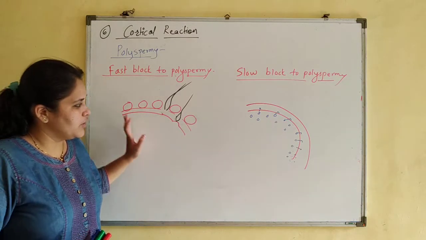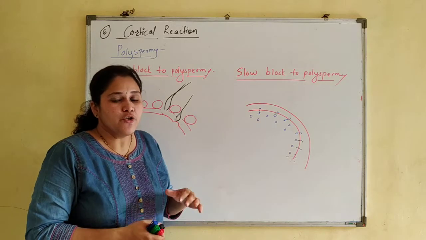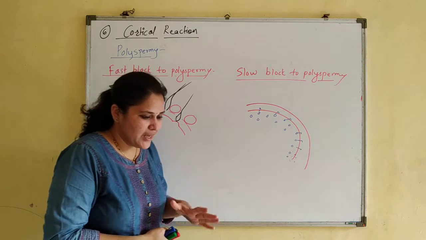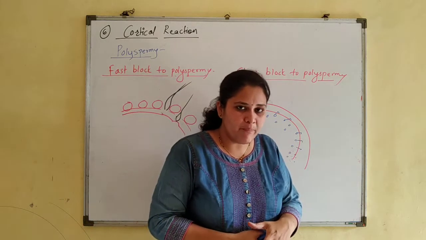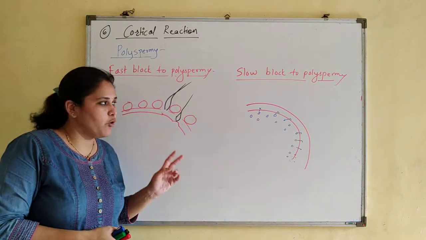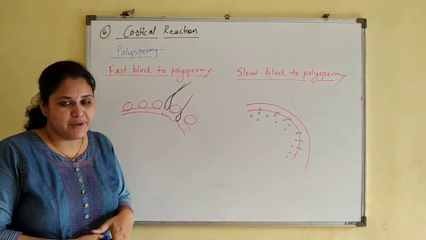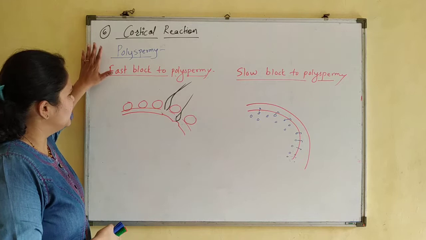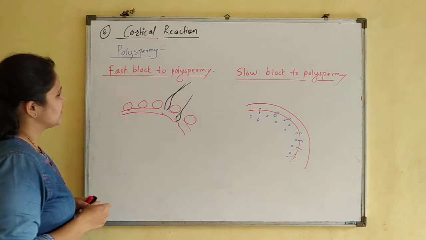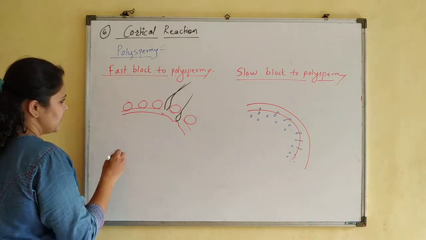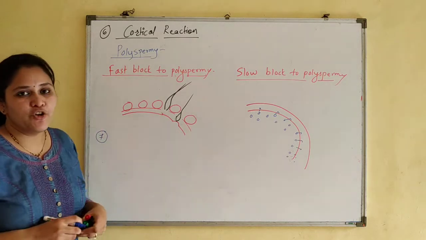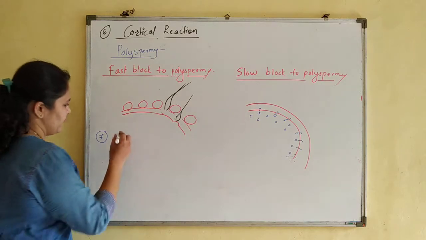So these reactions take place to prevent polyspermy. Polyspermy is fertilization of one egg or ovum by more than one sperm. To prevent it, cortical granules play a very important role. This is known as cortical reaction. After this, what is happening? The next step is completion of the second meiotic division.